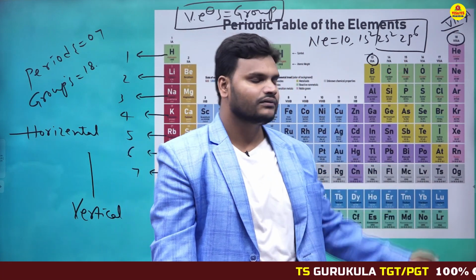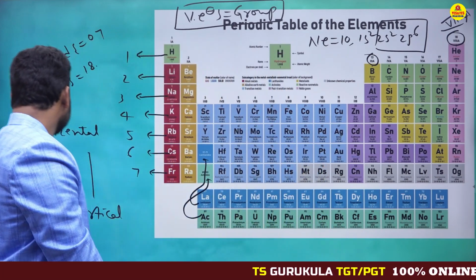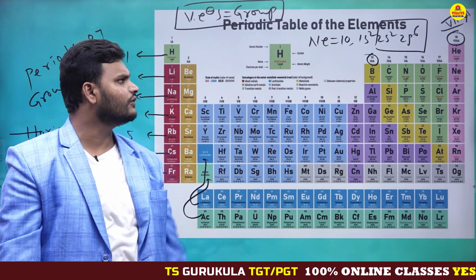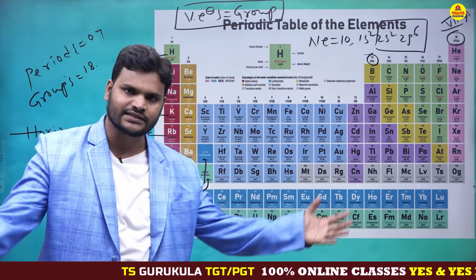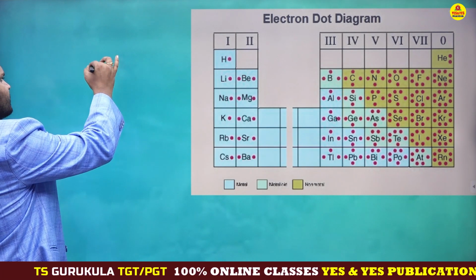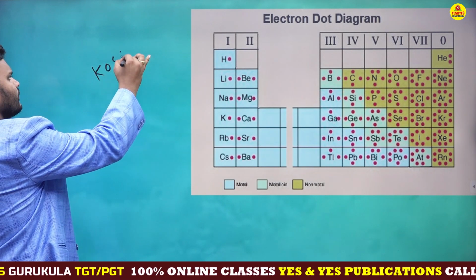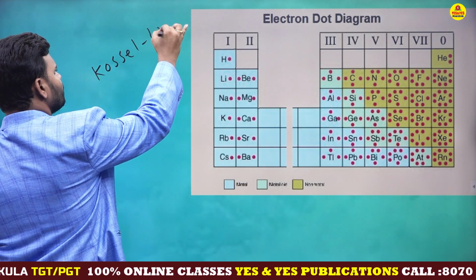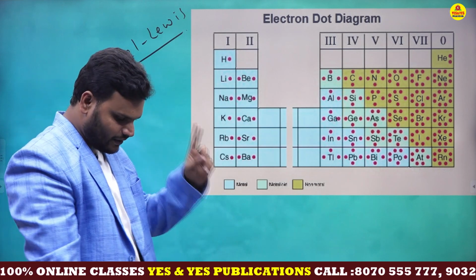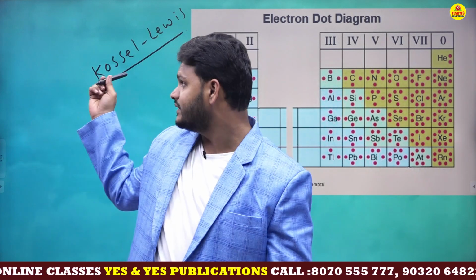So here what is the formula, my dear students? This is the wonderful formula: valency electrons equal to group number. Is it clear? Now the valency theory of electrovalency, that is also called Kossel-Lewis theory. Actually, the total chemical bonding topic depends upon this theory.